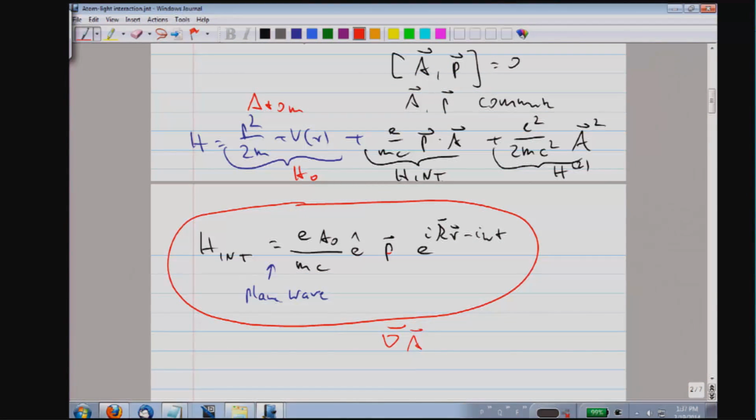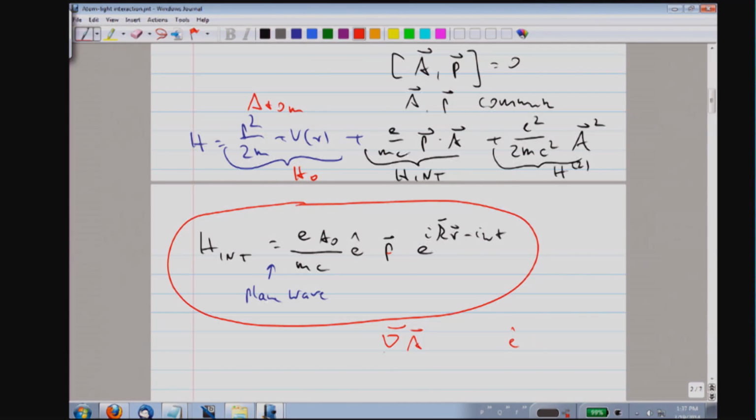What you get is, the polarization is E, and if you take the divergence of the plane wave, you get a k vector, so you get the scalar product E dot k. Electromagnetic waves propagate with the polarization perpendicular to propagation. So ultimately we have a Coulomb gauge, and the radiation field is transverse, it has only polarization orthogonal to the propagation.